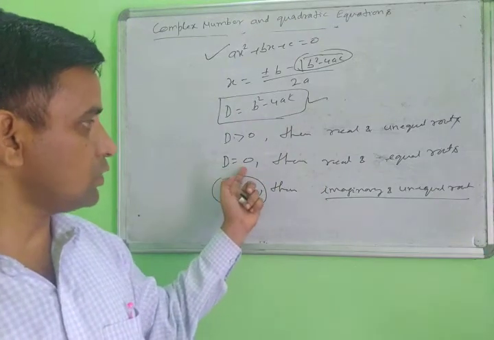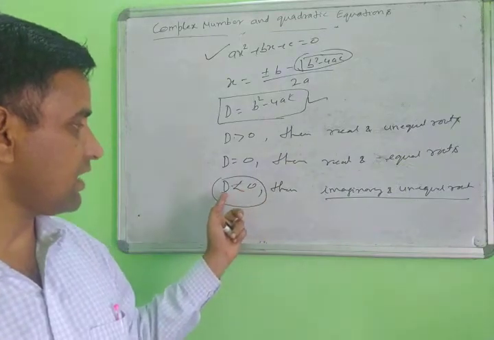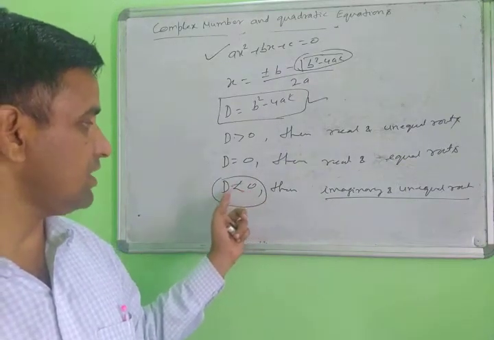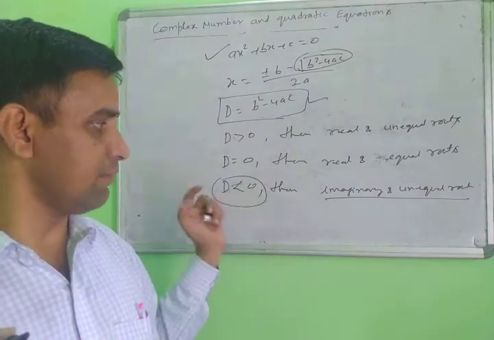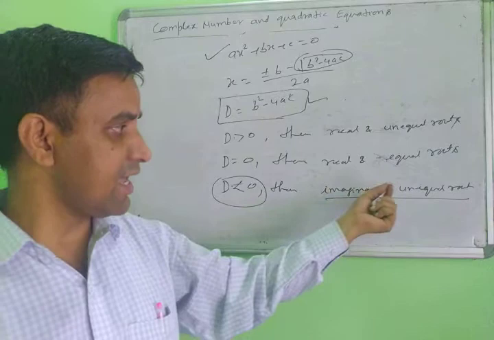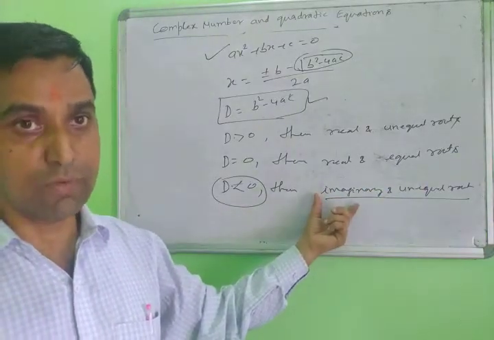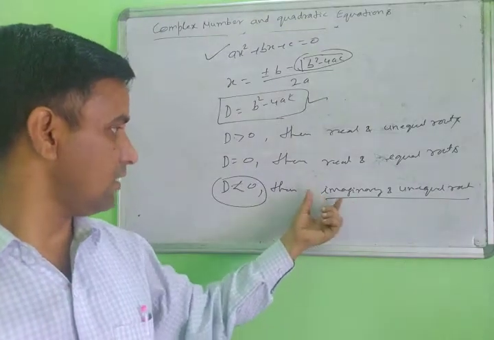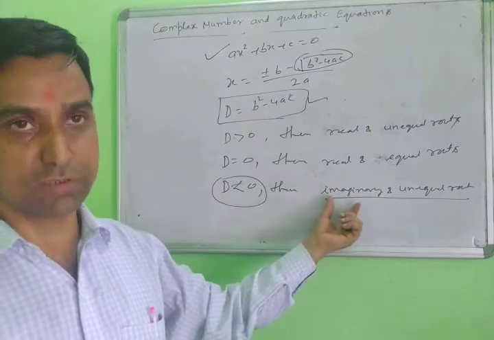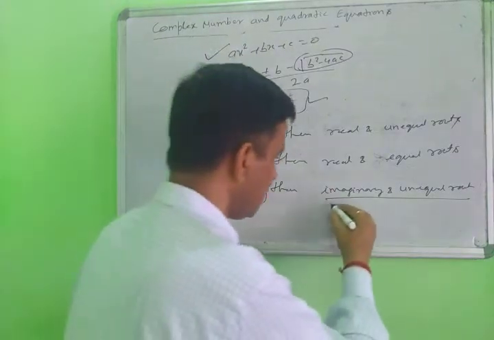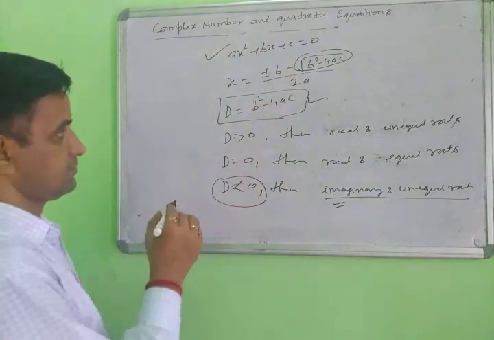Second, when D equal to 0, then real and equal roots. And when D is less than 0, meaning the value of D is negative, like -1, -2, -3, -4, any negative number, then imaginary and unequal roots. In class 10 we will leave this portion, but we will not leave it in class 11. We will solve this portion also. What are imaginary roots? Then we will discuss imaginary roots here.